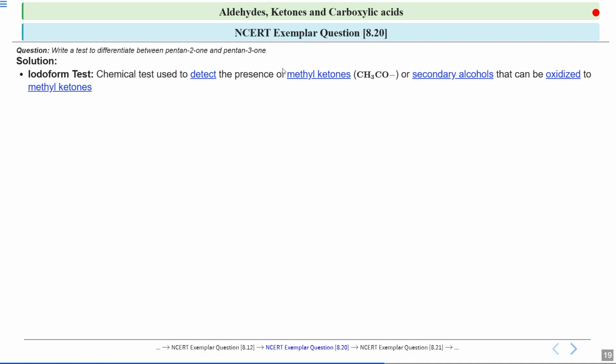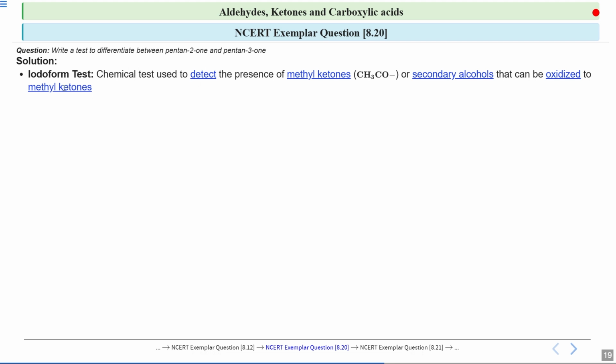If you carefully look, pentan-2-one and pentan-3-one are both ketones. The difference is just the position where this carbonyl group is attached. Here it is attached on the second carbon, and here it is attached on the third carbon.